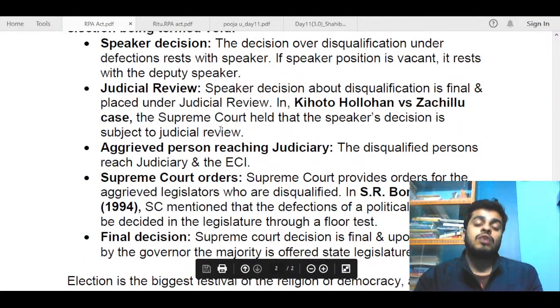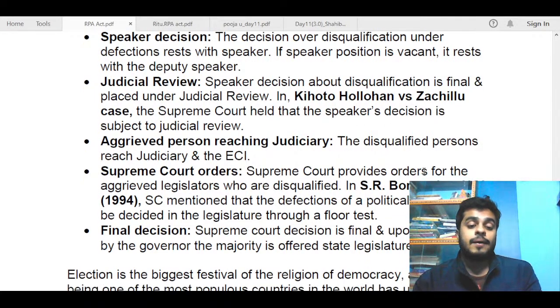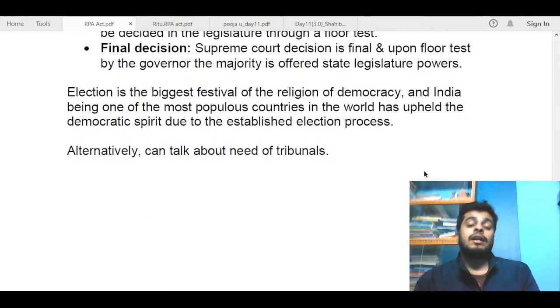Here you could have drawn a smart art format, like a flowchart or some diagram, and mentioned the important cases. Kihoto Hollohan and S.R. Bommai both are very important and very famous cases. A serious UPSC aspirant is expected to know about these cases, and you must have read about them somewhere, so you could have mentioned them pretty easily. After this, I have concluded the answer, and I have tried to keep a positive conclusion, but it was not necessary to keep a positive conclusion.